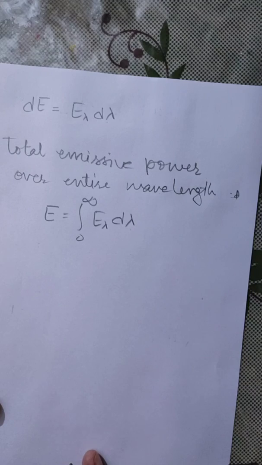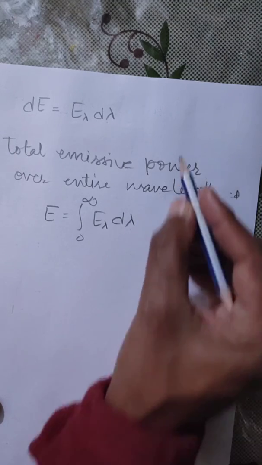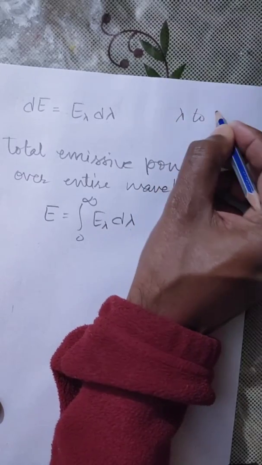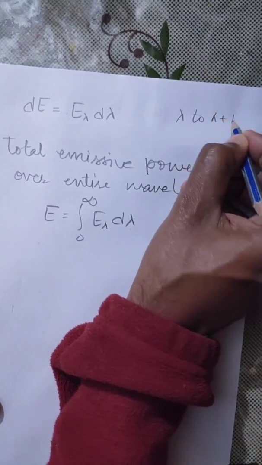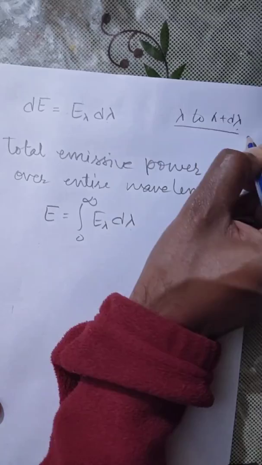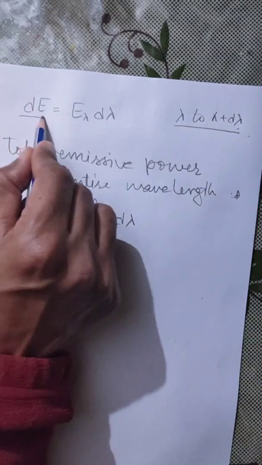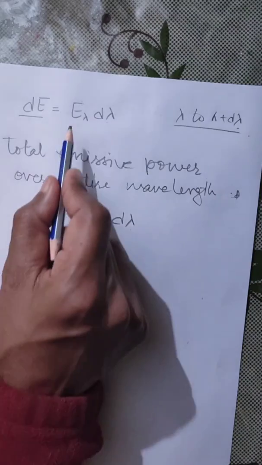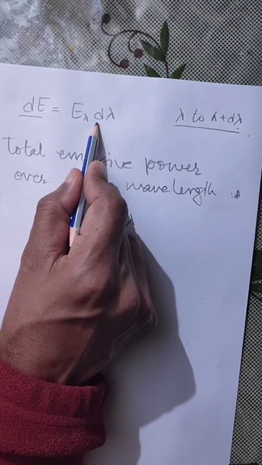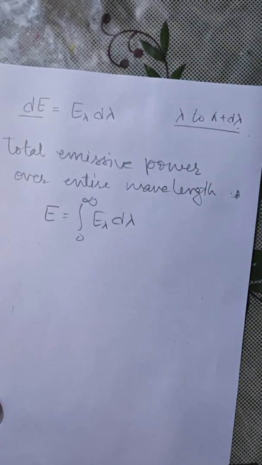Now the emissive power of the surface over the wavelength range from lambda to lambda plus d lambda is given by dE, and it is equal to E lambda multiplied by d lambda. Now what will be the total emissive power?